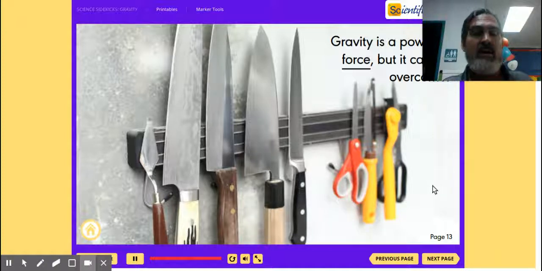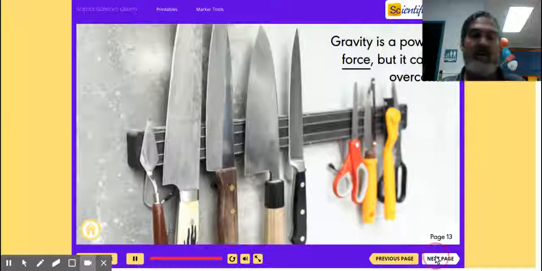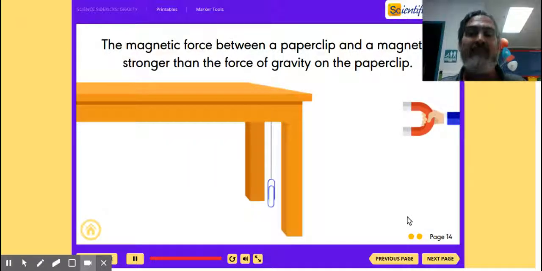Okay, gravity is a powerful force, but it can be overcome. The magnetic force between a paperclip and a magnet is stronger than the force of gravity on the paperclip. The reason the paperclip hangs straight down from the desk is because of gravity.